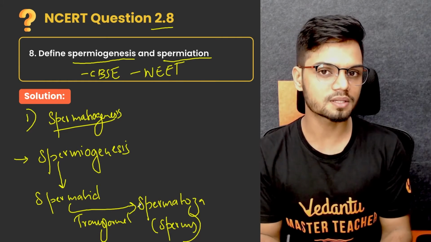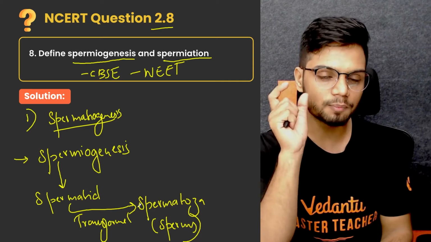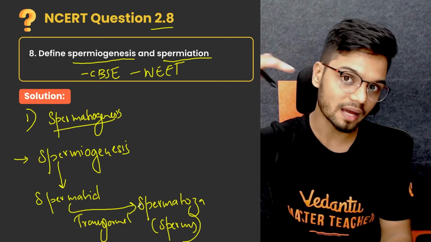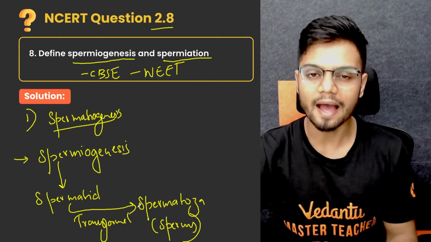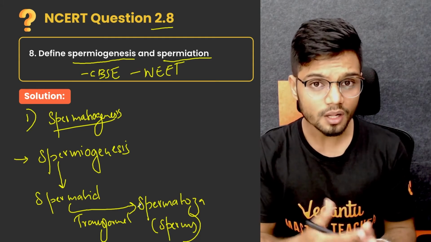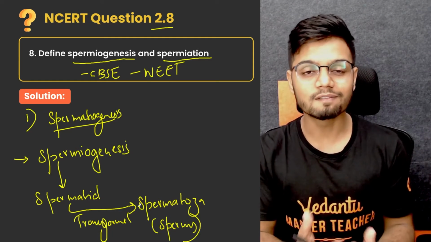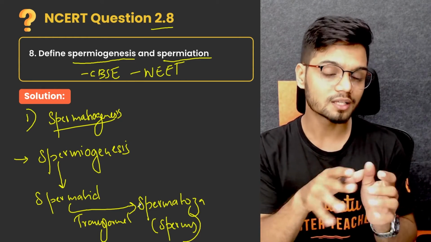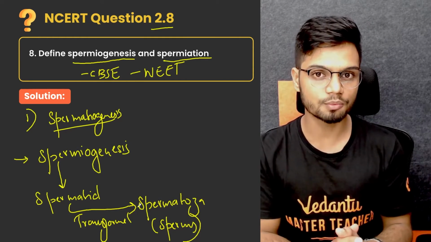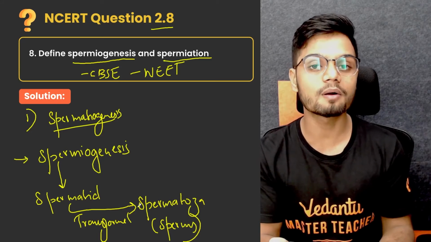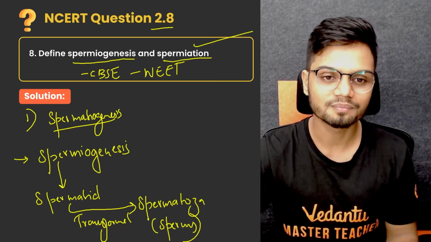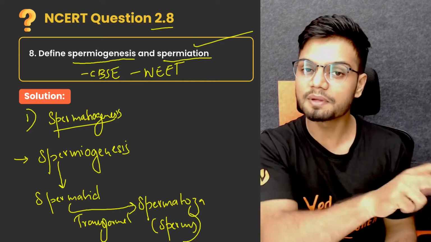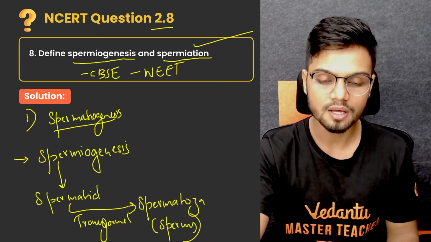After spermatogenesis, the sperms which are produced will embed their head into the Sertoli cells. And once the time comes, the sperms are released from where? From the seminiferous tubules. That process of release of sperms is called spermiation. The release of sperms from seminiferous tubule is called spermiation.